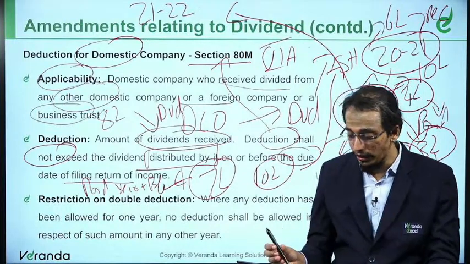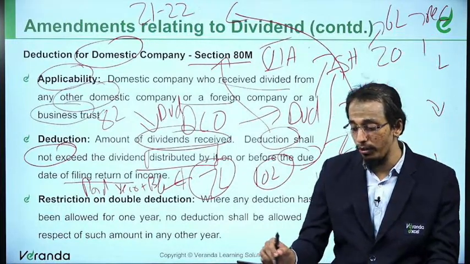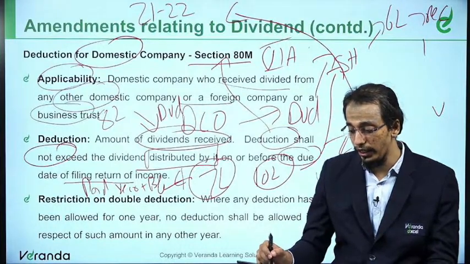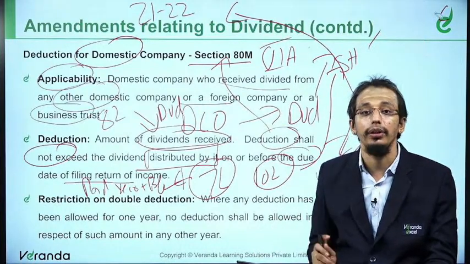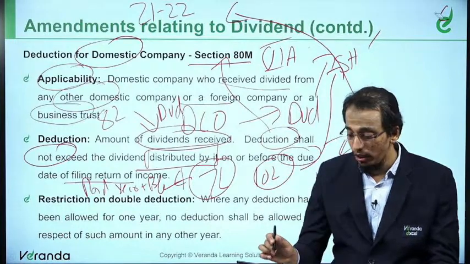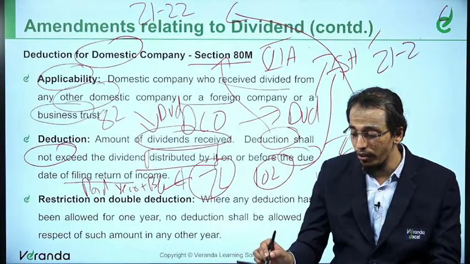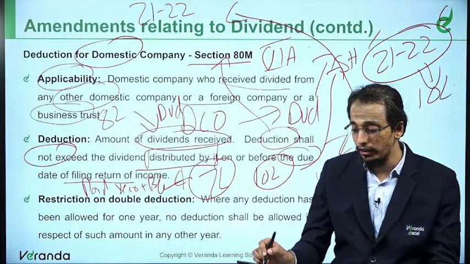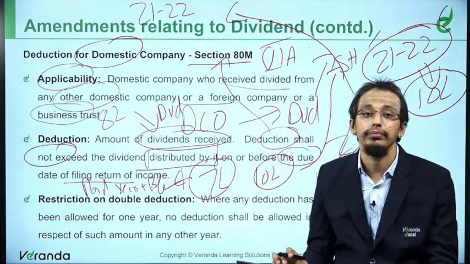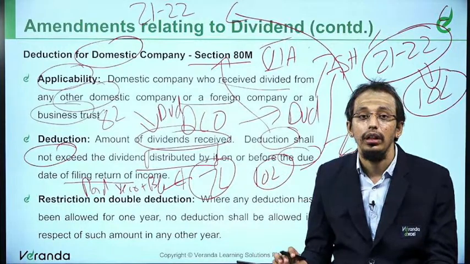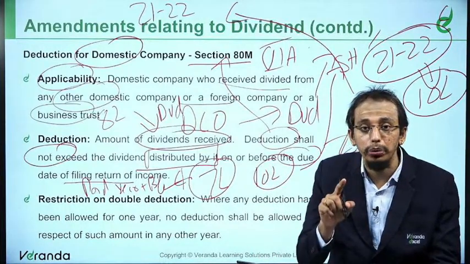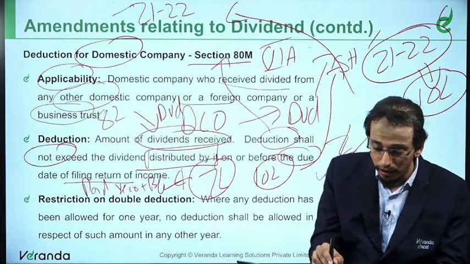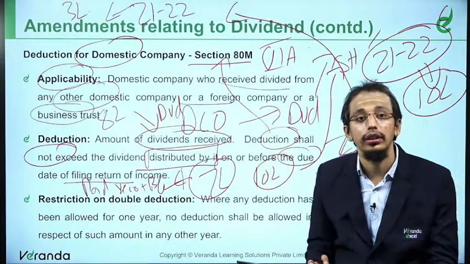Now, let's understand the deductions that would be available for the next year. Let's say in the year 2021-22, this domestic company has earned another 10 lakhs as dividend. Now, on 31st May 2021, we have paid 3 lakhs.